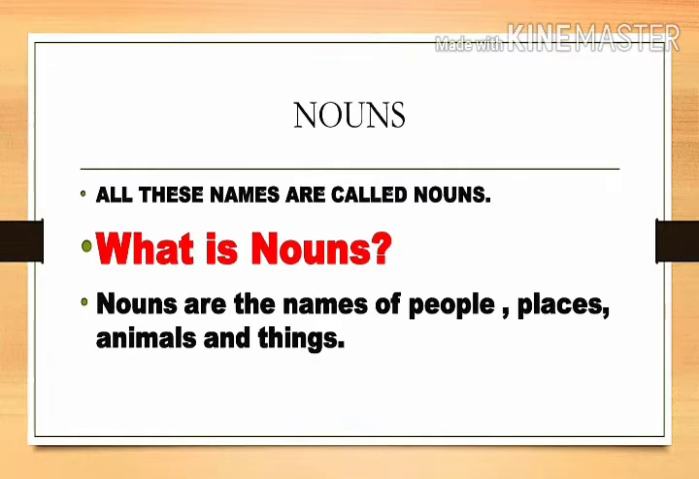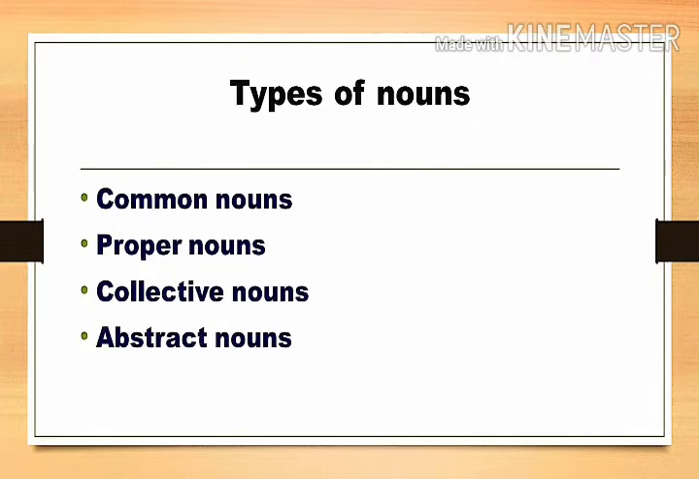So, all these names are called nouns. So, what is a noun? Nouns are the names of people, places, animals, and things. So whatever things we see around, they are considered as a noun. Now, there are types of noun. There are 4 kinds of noun: common nouns, proper nouns, collective nouns, and abstract nouns.